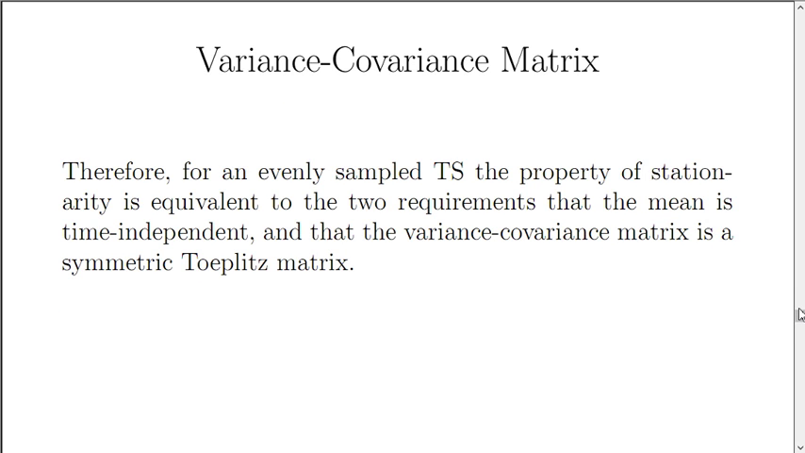Therefore, for an evenly sampled time series, the property of being stationary is equivalent to the two requirements that the mean is time independent and the variance-covariance matrix is a symmetric Toeplitz matrix.